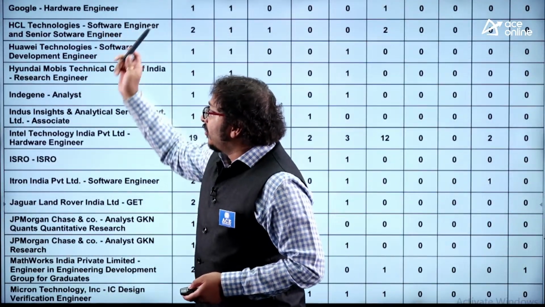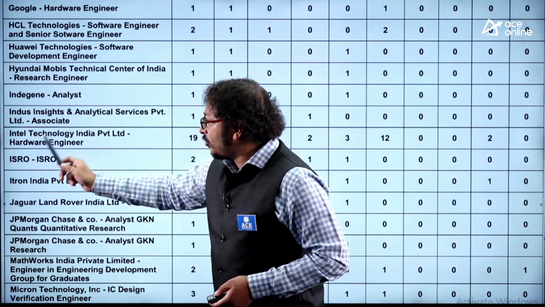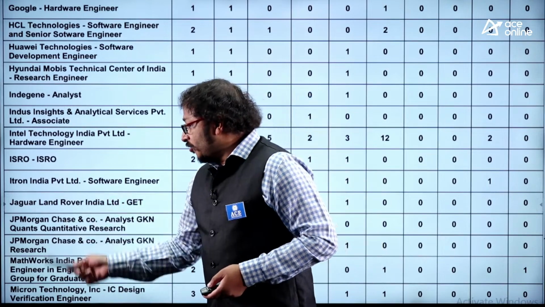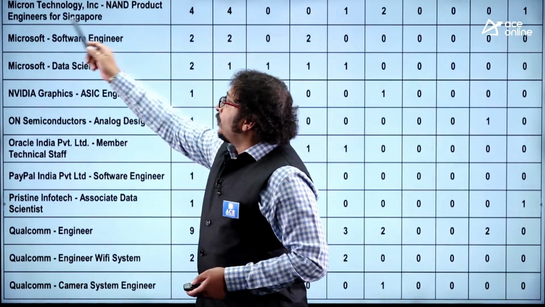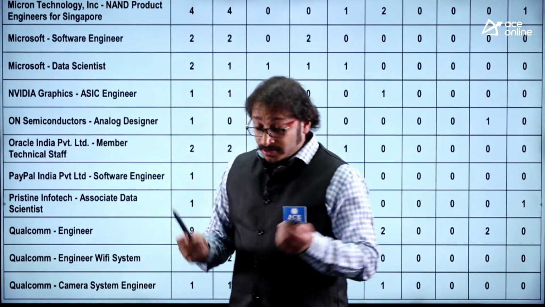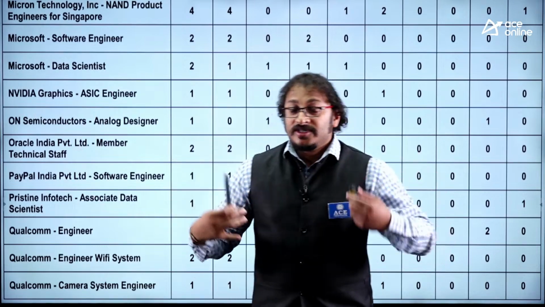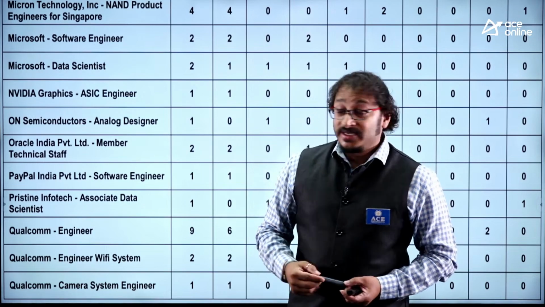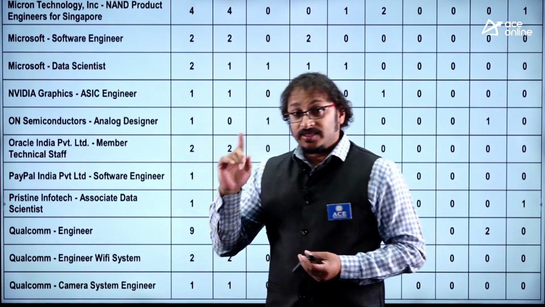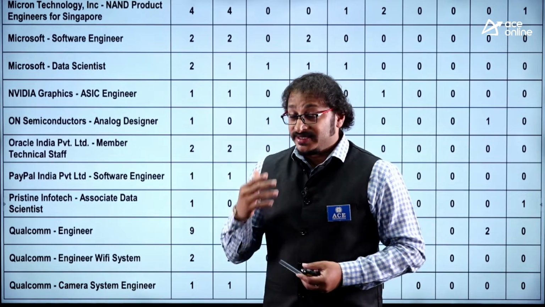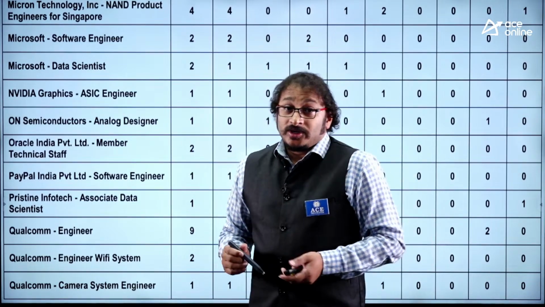You have a Google, you have a Hyundai, you have Indigene, you have Intel Technology, you have Indian Space Research Organization, Jaguar Land Rover, JP Morgan, MathWorks, Micron Technology, and NAND product engineers for Singapore Micron Technology, Microsoft, NVIDIA. You know, guys, one of my favorite companies in the entire world based on artificial intelligence is NVIDIA. First company in the world, I mean, it's the best company in the world for AI, artificial intelligence, is NVIDIA, and second top company is Broadcom.